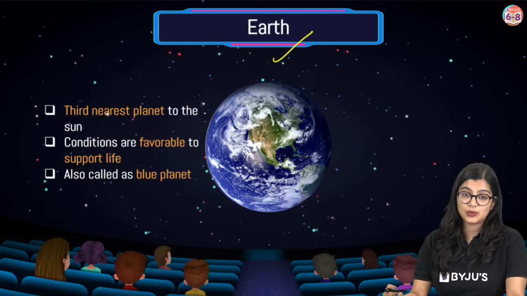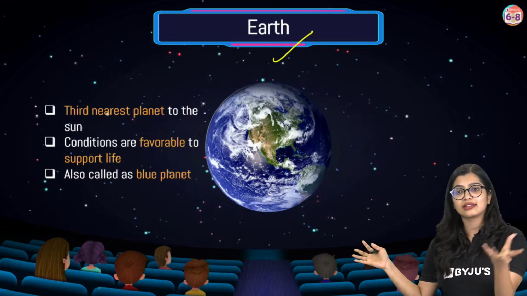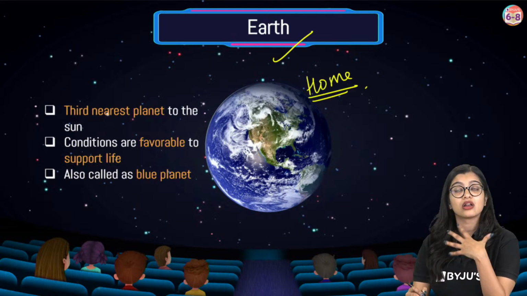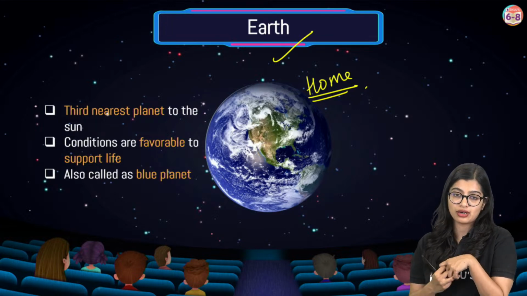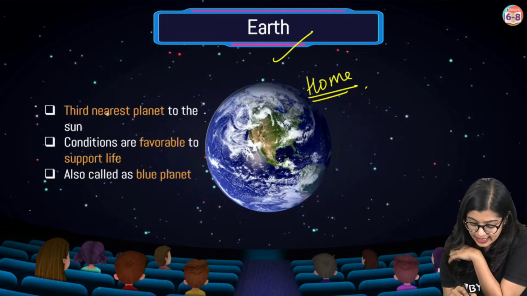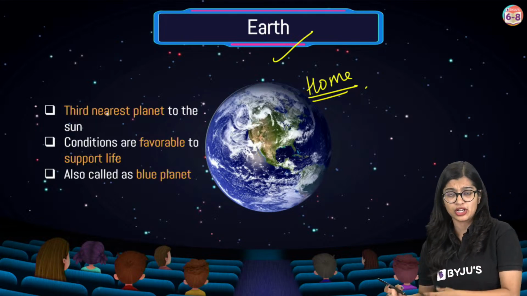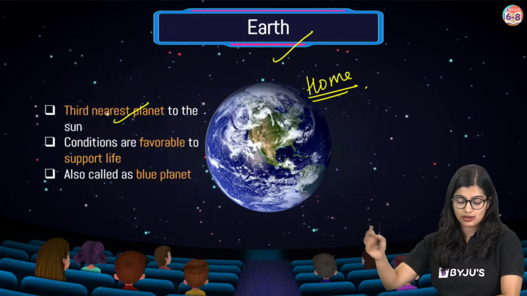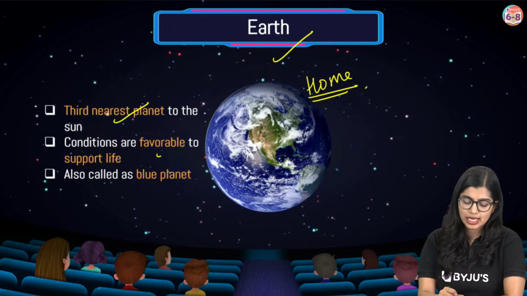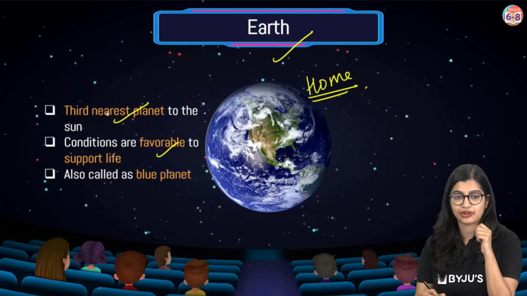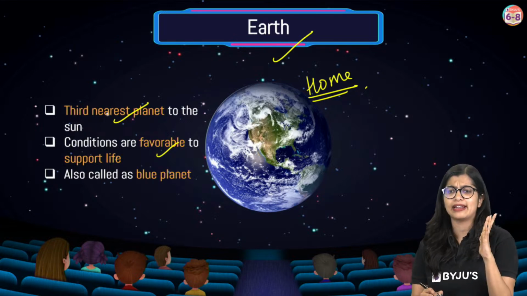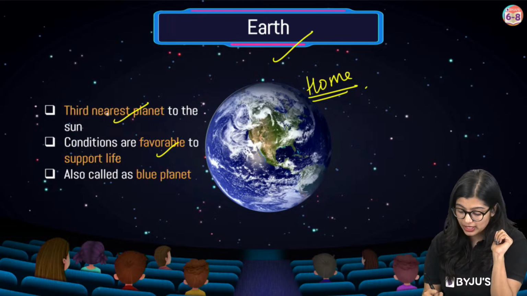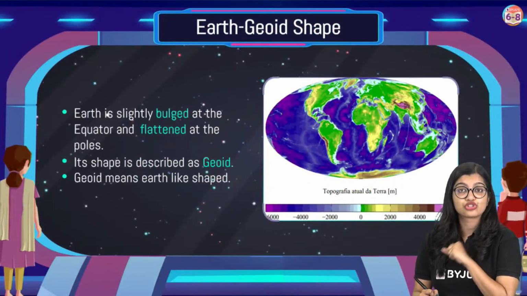As we all know, Earth is our home. Every time I always say that Earth is our home, and we live on Earth, right? It is the third planet from the sun. Conditions on Earth are pretty ideal to support life, and Earth is a unique planet because it supports life.